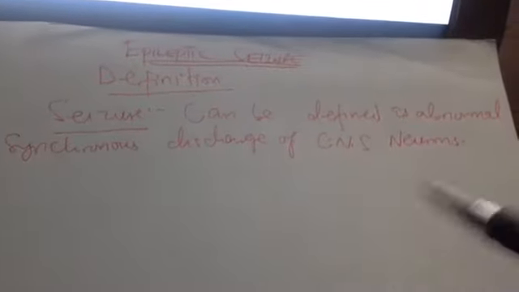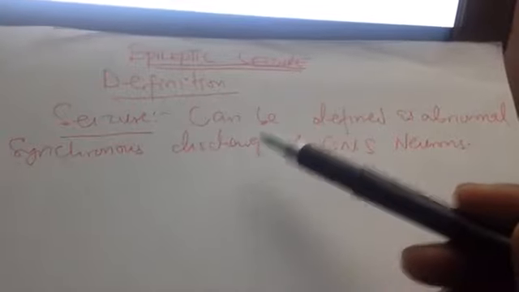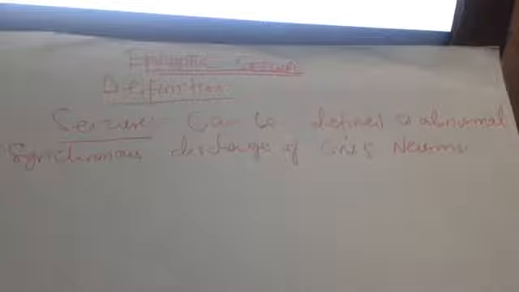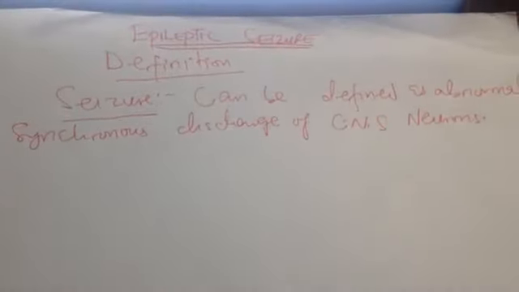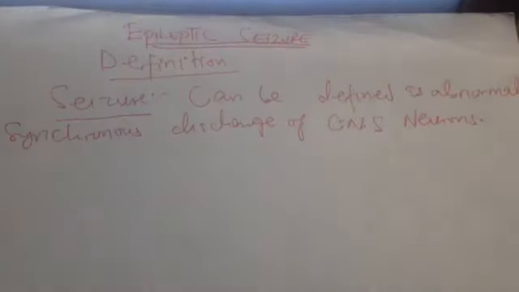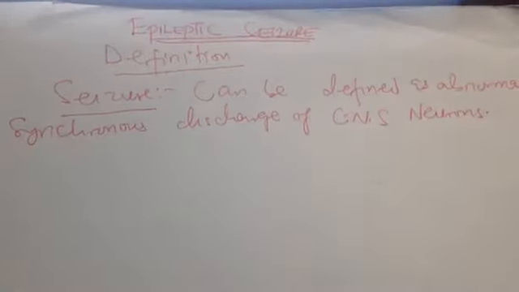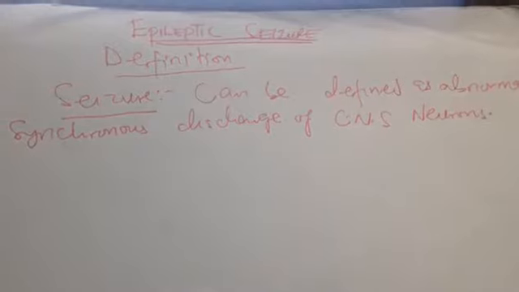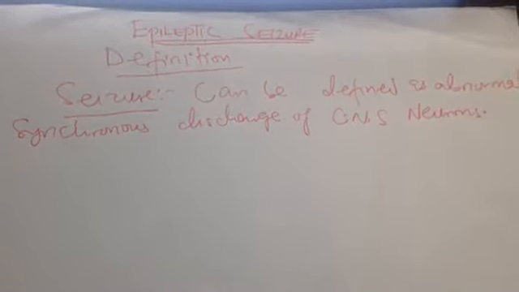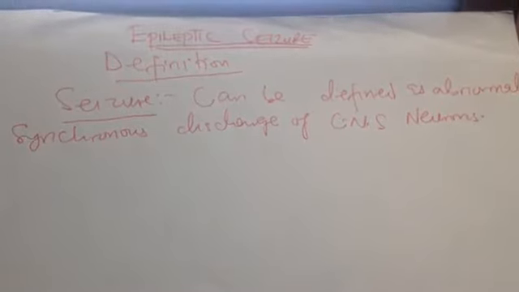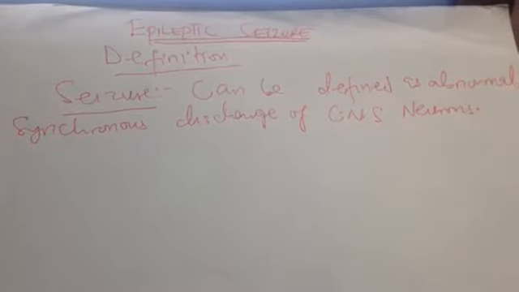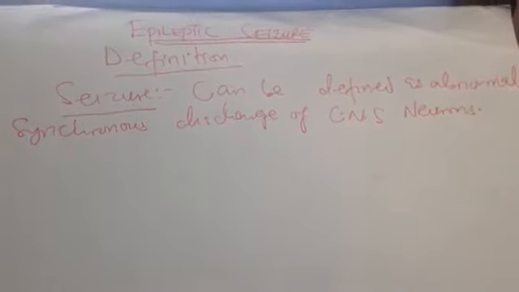When we have recurrent seizures, this is what we call epilepsy. This means that not every person you see having a seizure has epilepsy. If the patient is having a seizure for the first time, you can't make a diagnosis of epilepsy, unless he comes back maybe after 1 month, 1 week, or 2 days, with recurrent seizures despite treatment.